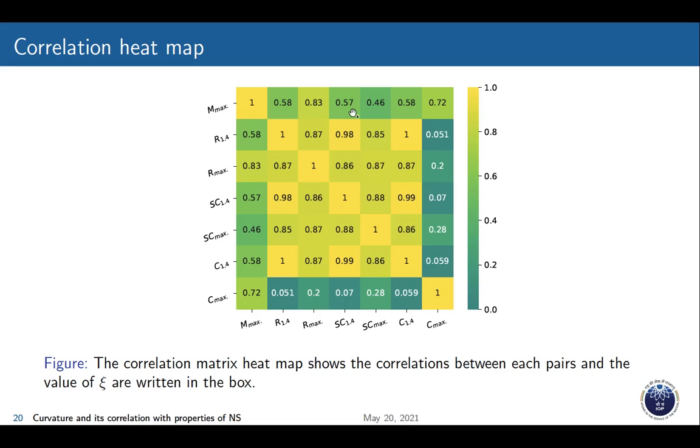After that, we constructed a heat map, a 7 by 7 heat map. In this plot, you can see that R 1.4 and SC 1.4 is 0.98, which means 98% correlation between them. And for SC 1.4 and the compactness, it is also more than 85%.